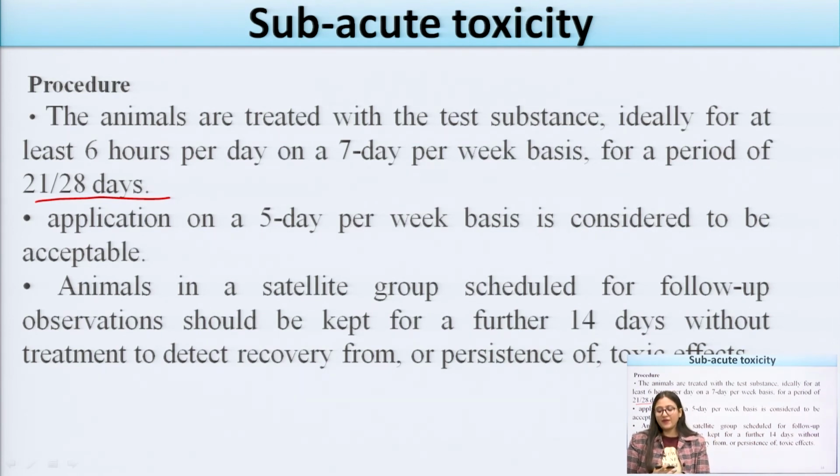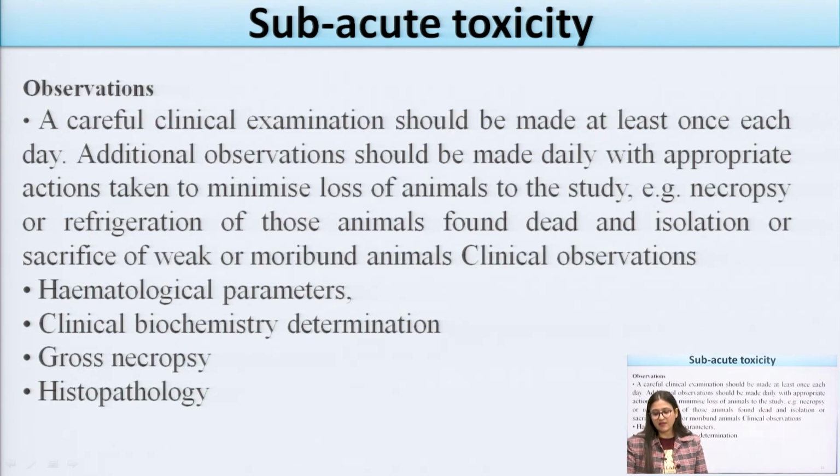Application on a 5 days per week basis is considered to be acceptable, and the animals are kept in a satellite group schedule for follow up observation. We have to follow the observation of the animals at least on a daily basis, and observe what kind of changes are seen on the animals. For a further 14 days without treatment, we have to check the recovery period of the animals and the toxic effects which are seen.